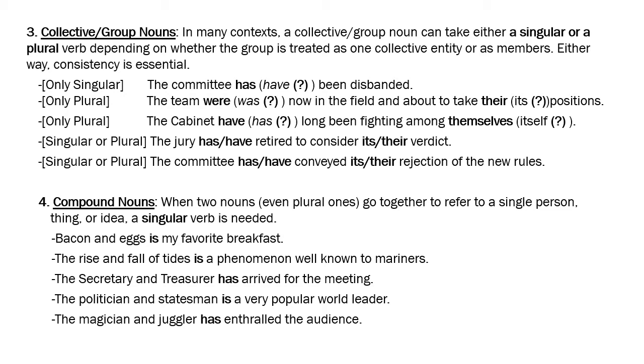So with this meaning, you can either treat it as one collective entity and a singular sense emerges, or as the jury members have retired to consider their verdict, without using the word members in British English. In American English, you would use members and then "have" and then the plural. So that is absolutely clear then.